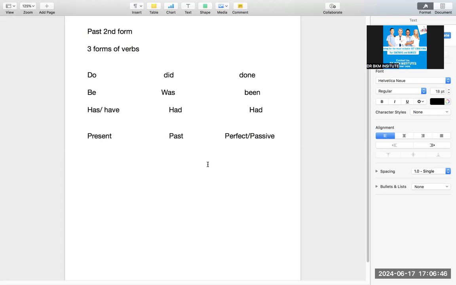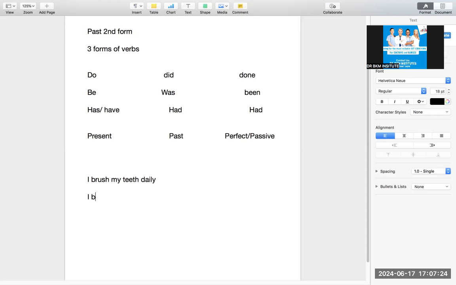If I am doing something in the present, then I will say, I brush my teeth daily. Now, the problem is that we think that whenever there would be am, only then it would be present. No, present means first form. Like this, I brush my teeth. First form, brush, this is first form. So that means we are talking in the present.